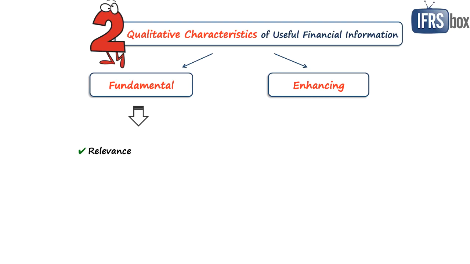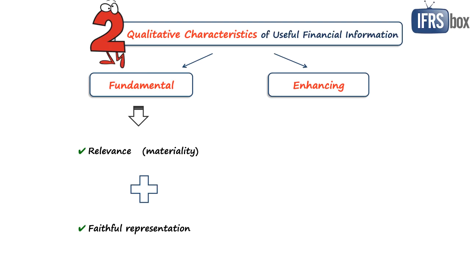And here the concept of materiality applies, so material information should not be omitted. And the second fundamental characteristic is faithful representation. Financial information must not only be relevant, but must faithfully represent what it aims to represent. So therefore it must be complete, neutral, and free from error. And financial information shall have both fundamental characteristics.